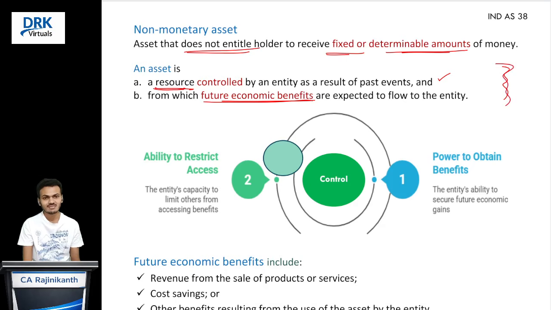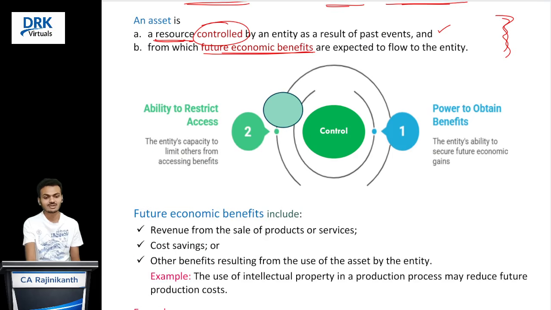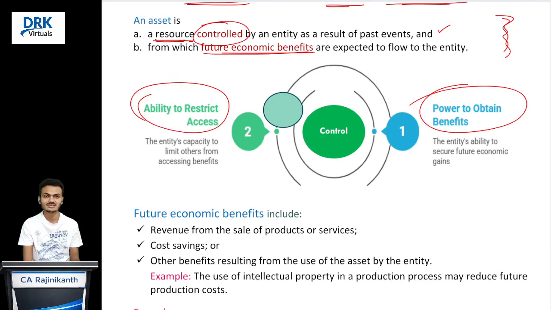That is an asset. What is the meaning of control? Because we said that it is a resource controlled by the entity, correct? What is control? Control means, on one hand, the entity should have the ability to get the economic benefits from that particular asset. On the other hand, the entity should have the capacity to restrict others from accessing that particular asset.